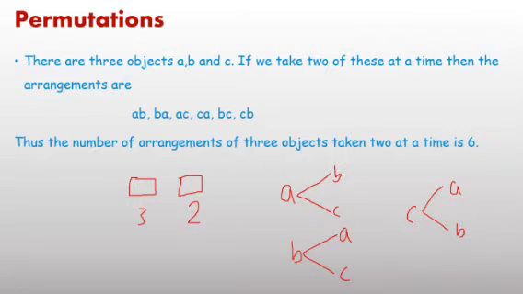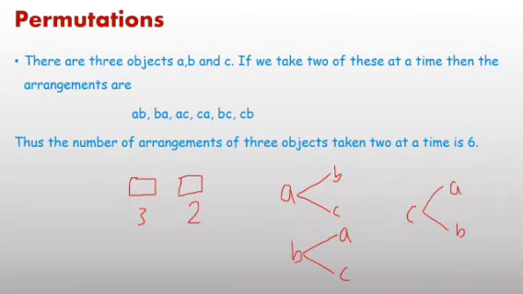You can observe here AB, AC, BA, BC, CA and CB. In this pattern you can count and write that the number of arrangements is 6.